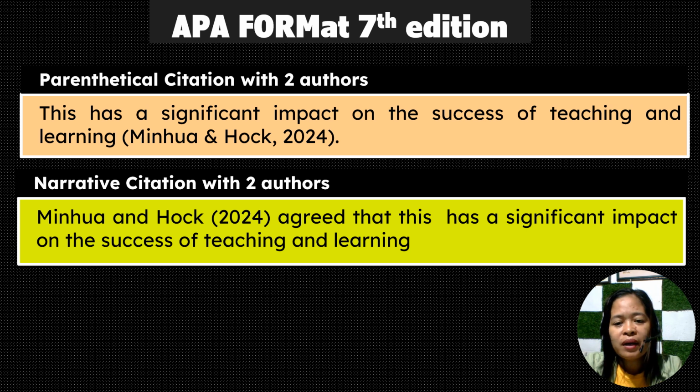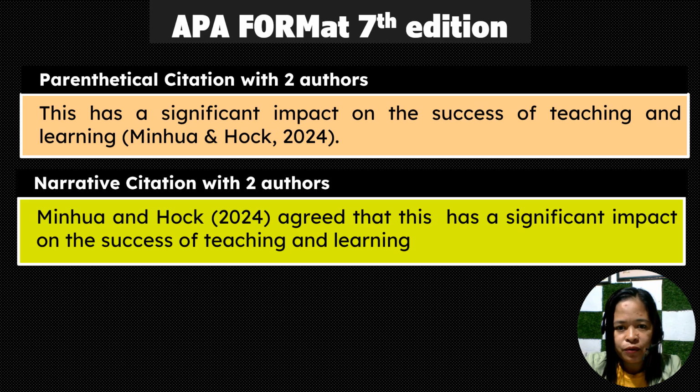But when it is a narrative citation with two authors, it should be written like this: Minhua and Hawk, with the word "and" written in full, then the year of publication, agreed that this has a significant impact on the success of teaching and learning. This is how it should be written when we have two authors.